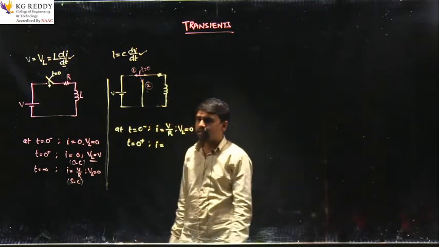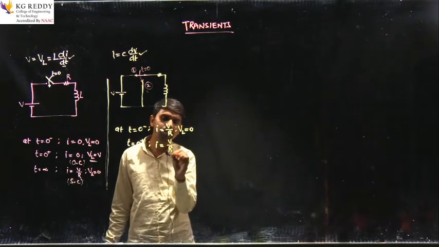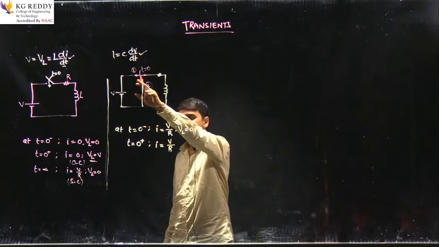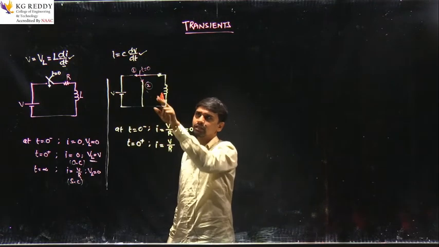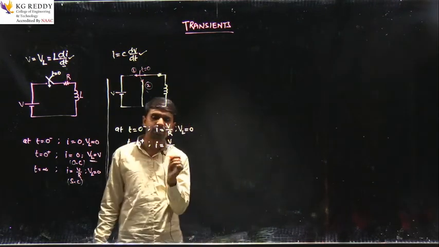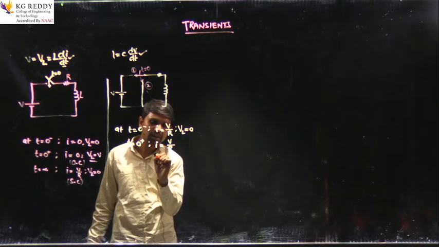So here the current remains I equal to V by R, even after removing the voltage source, the current will persist in the network here, right? At this moment the inductor acts as a source, a current source.